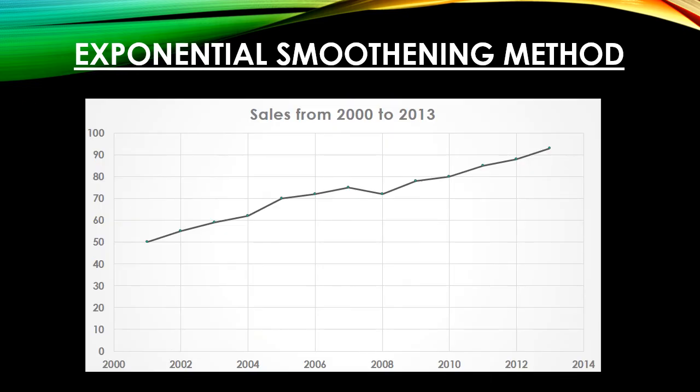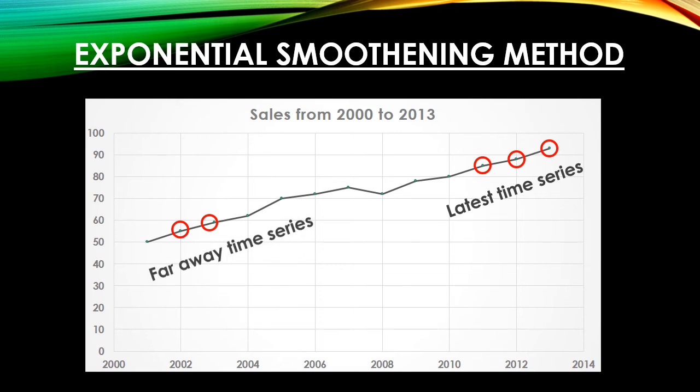Now we will see the effect of the time series from this sales graph. So over here 2000 to 2013 sales is given. We need to find the sales for 2014. So always the latest ones have more effect. For example, 2012 or 2013 will have more effect on the forecast as compared to the old ones like 2000 and 2004. So always the latest time series have more importance than the far away time series in the exponential smoothing method.